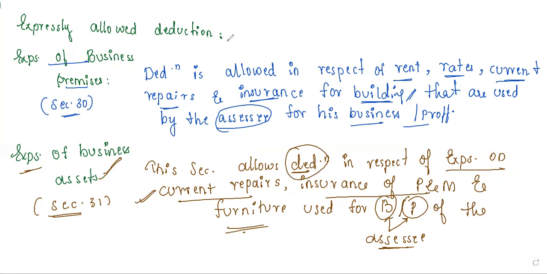Now I'll just clear this and we'll go with the next part. After this, we have depreciation. It's an important concept for you. Depreciation also comes under expressly allowed deductions. So depreciation here comes under section 30. This is an important concept in this chapter, depreciation.